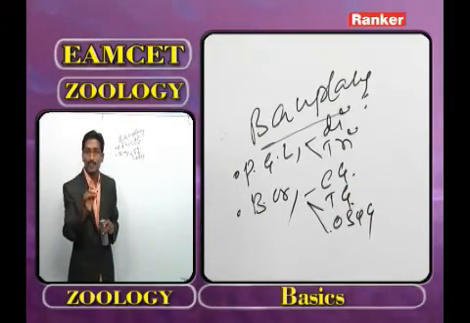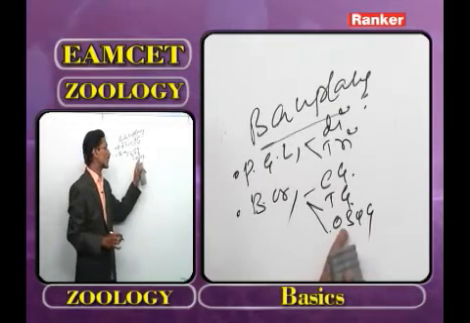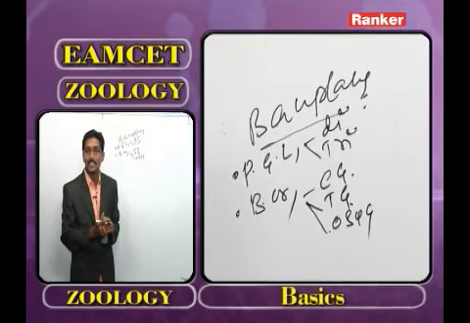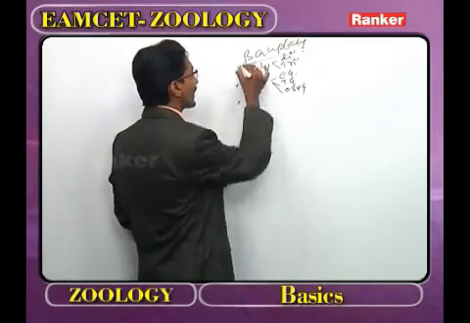What about the organ system organization? The functions are performed by different organs or organ systems, that we call as organ system organization. What are the examples for this organization? Platyhelminthes to mammals.